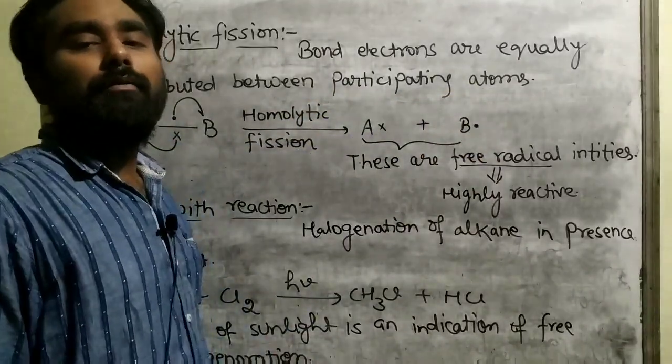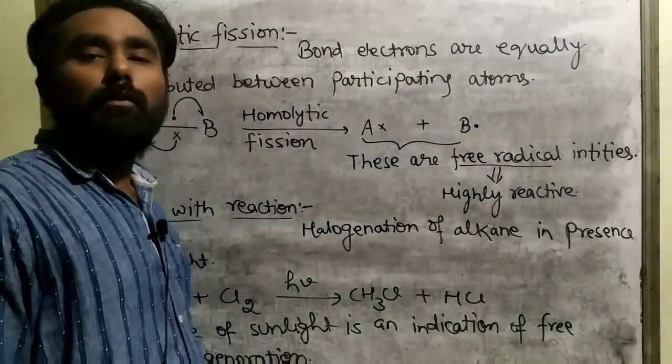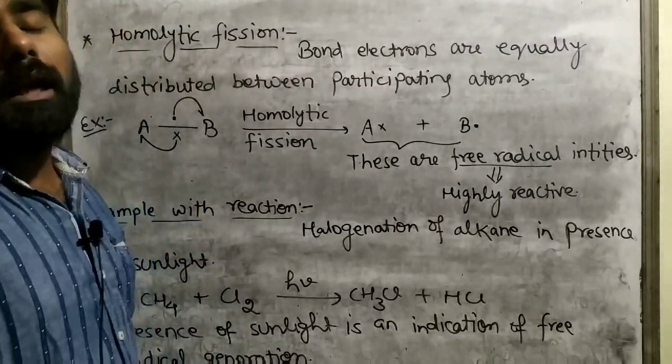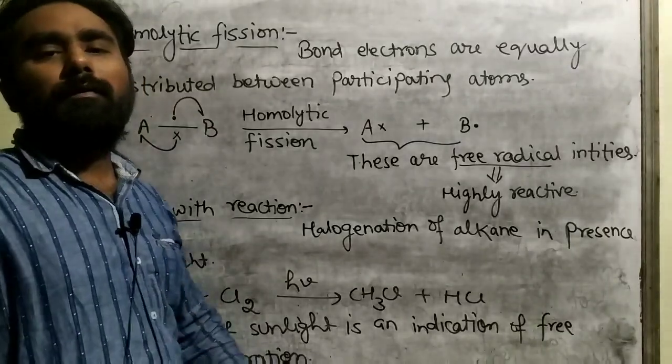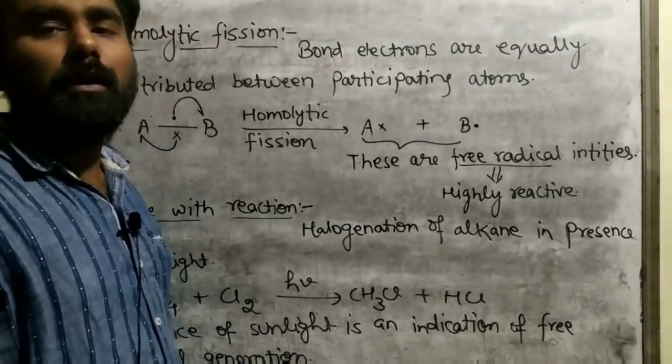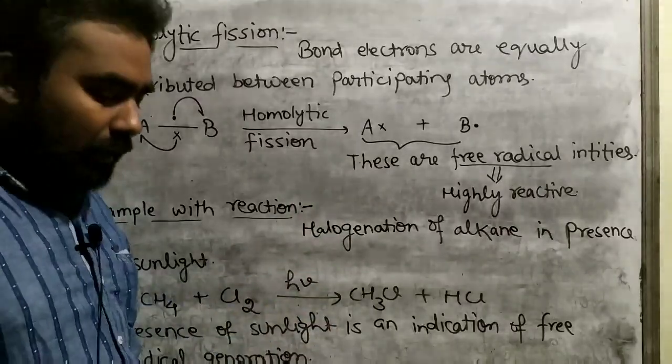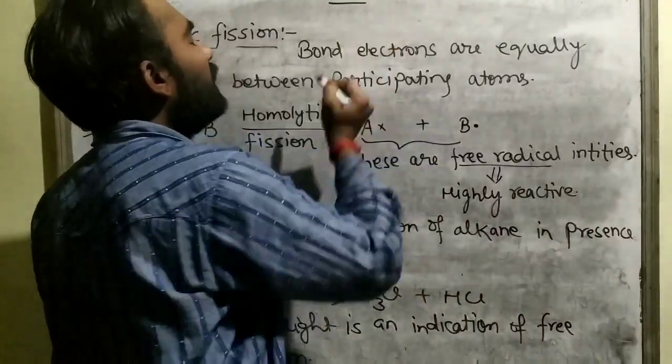You know, if there is a bond formed between two atoms, that bond can be a single bond, double bond, or triple bond. I am not going into the depth of the formation of bonds, but you briefly understand that this is a single bond.